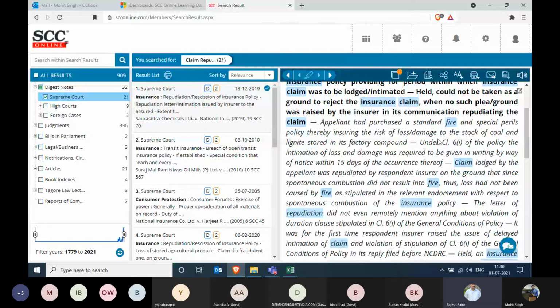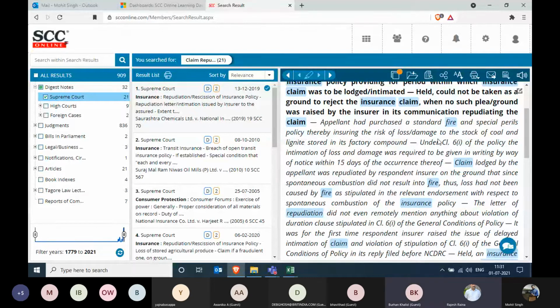Right? So that's why, Burhan sir, what was happening was that I was searching for an exact match or exact phrase. So instead, what we have done over here is that we have removed that condition, and because of that, we are seeing that insurance is mentioned in there, but fire has been mentioned in a separate line without that insurance being mentioned. Here it's only mentioning special perils policy.